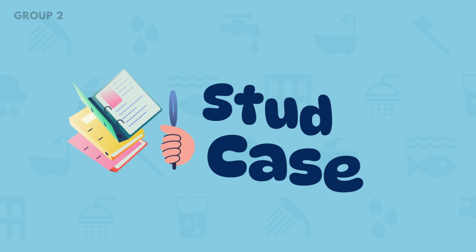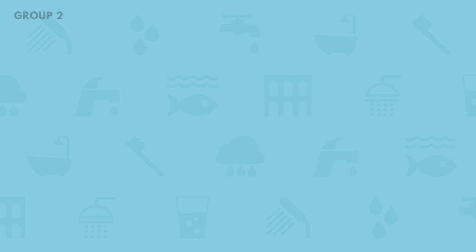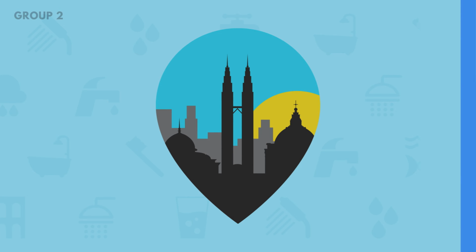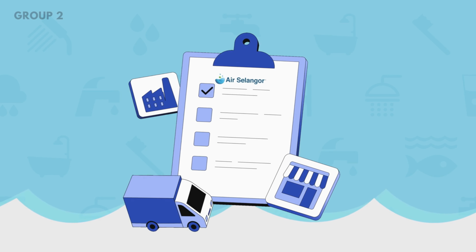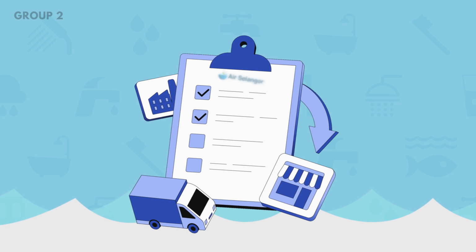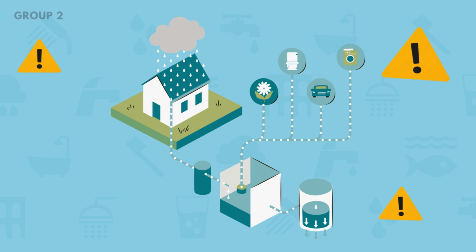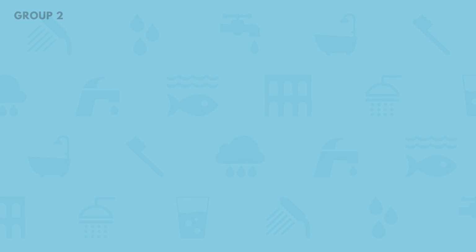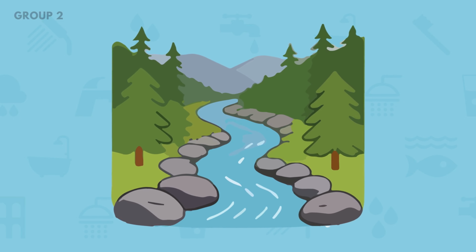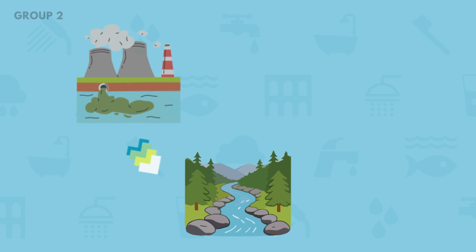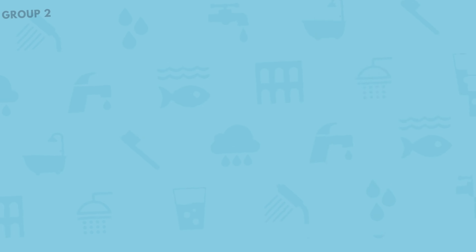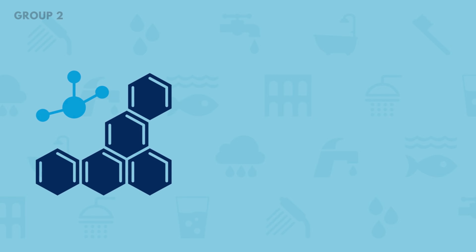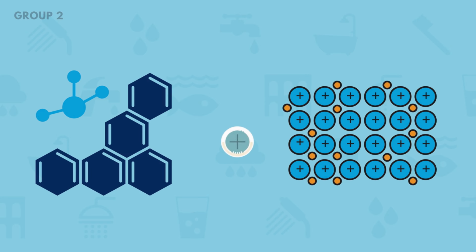Take the case study of tap water quality in Kuala Lumpur as an example. While the water supplied by Air Selangor generally meets safety standards, this system still faces concerning risks. Starting at the source, our rivers are open systems exposed to industrial waste and agricultural runoff. This creates a complex chemical mixture of organic compounds and inorganic ions.